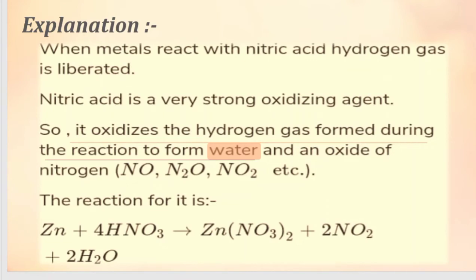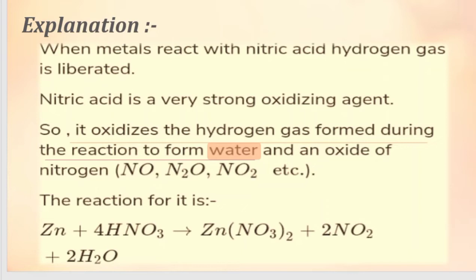Now let's try to revise the concept that we have learned in this particular lesson. When metals react with nitric acid, hydrogen gas is liberated. That is correct. But then there is a twist there. Nitric acid has come up. So nitric acid is a very strong oxidizing agent. So what is happening there? It oxidizes the hydrogen gas formed during the reaction, and it forms water and oxide of nitrogen.